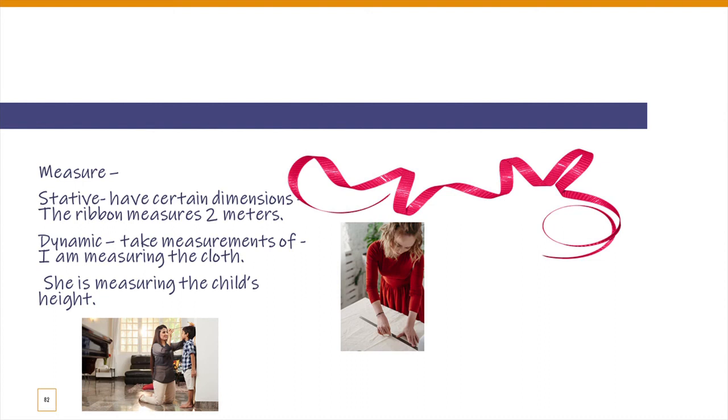The next one is dynamic meaning, where you're talking about the act of measuring. Okay, so taking measurements of. I am measuring the cloth. She is measuring the child's height. Okay, so this is the physical action. Let's look at the next one.